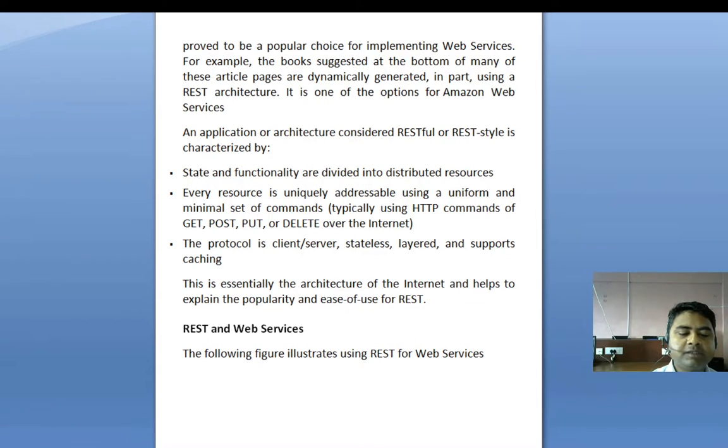There are some guiding principles for REST. The first is client-server. By separating the user interface concern from the data storage concern, we improve the portability of the user interface across multiple platforms and improve scalability by simplifying the server components.